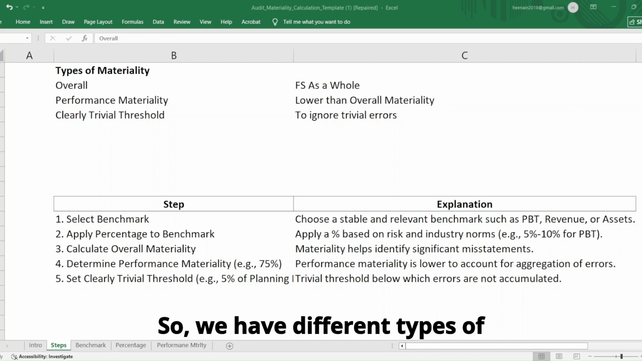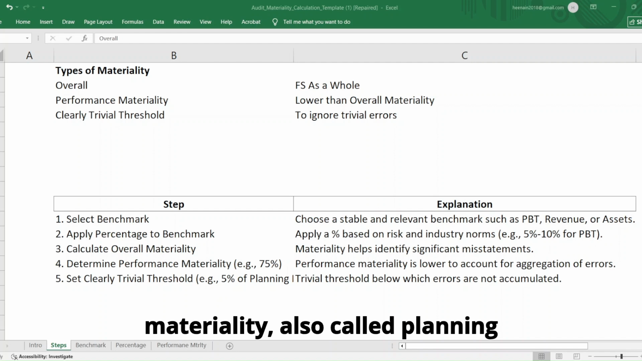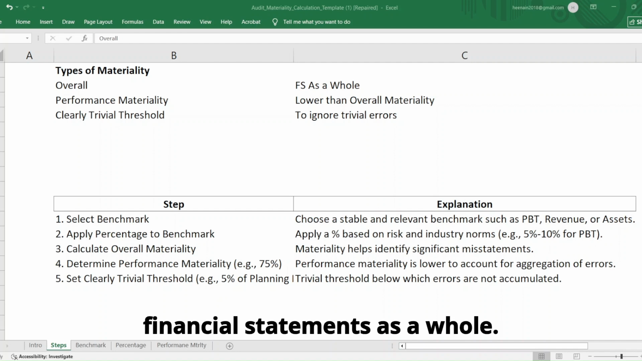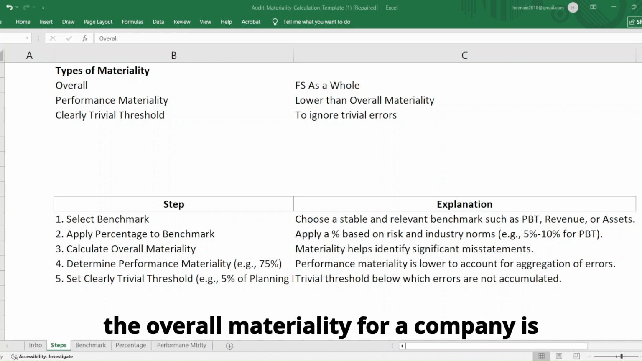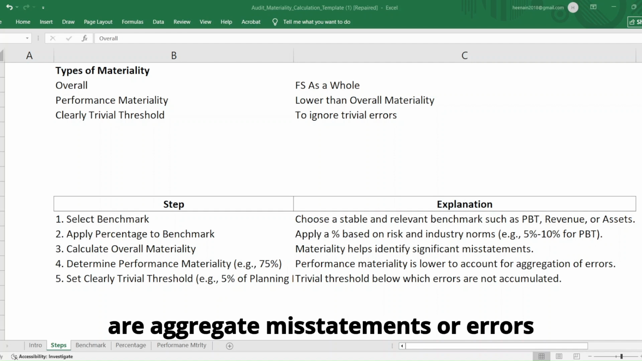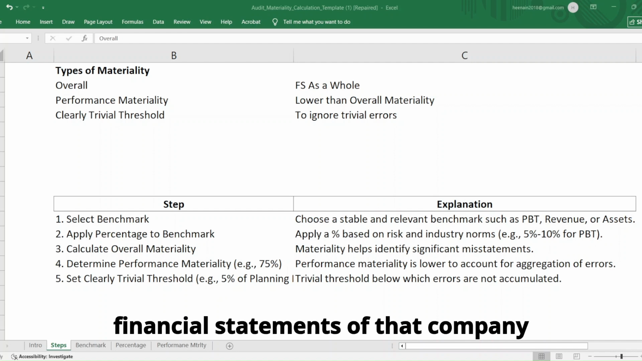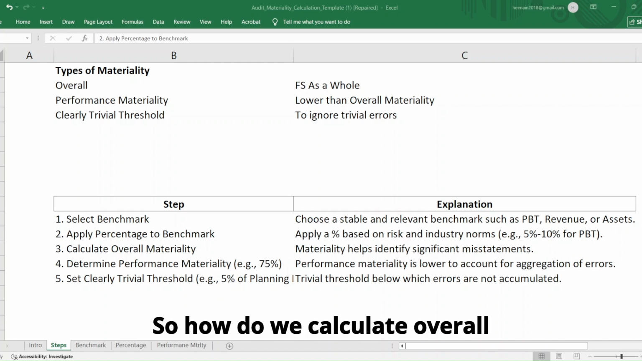So we have different types of materiality. First, we have overall materiality, also called planning materiality. So this materiality is at the level of financial statements as a whole. So if as an auditor, you determine that the overall materiality for a company is rupees 50 lakhs, it means that if there are aggregate misstatements or errors which exceed 50 lakhs, then the financial statements of that company could be misleading. So how do we calculate overall materiality?